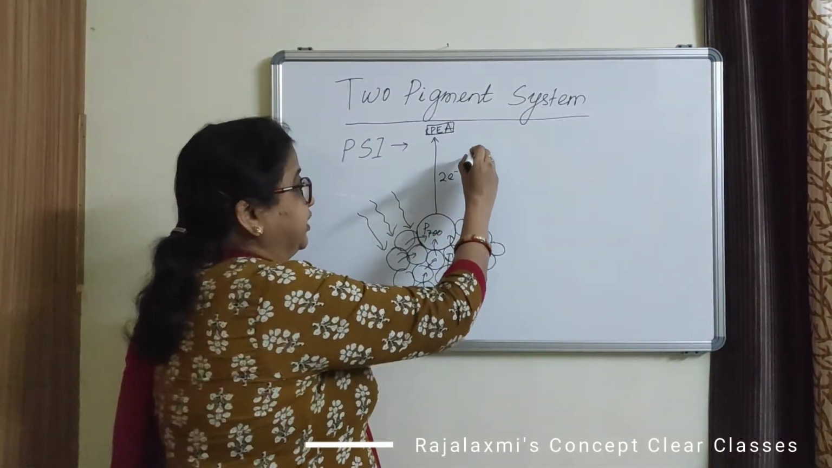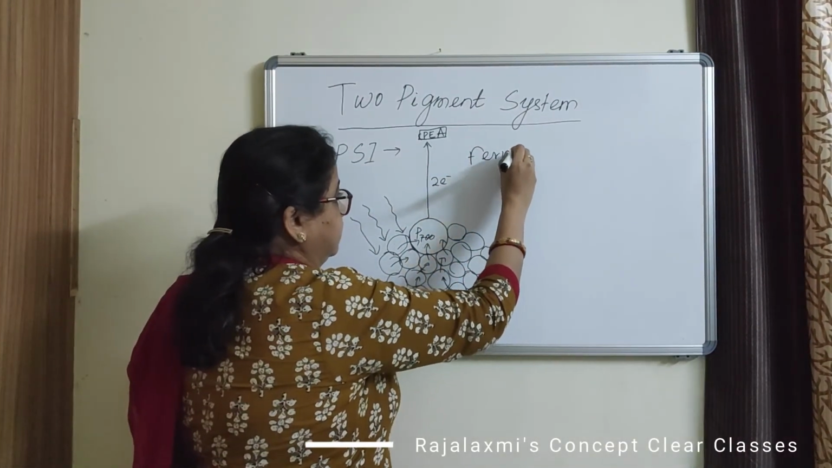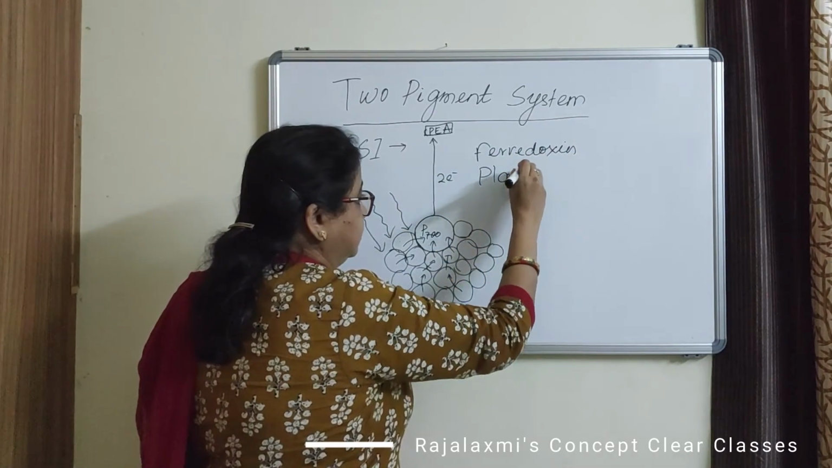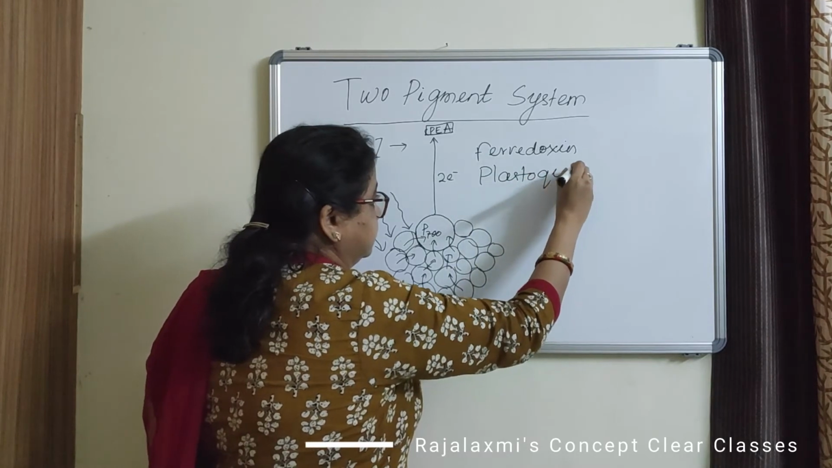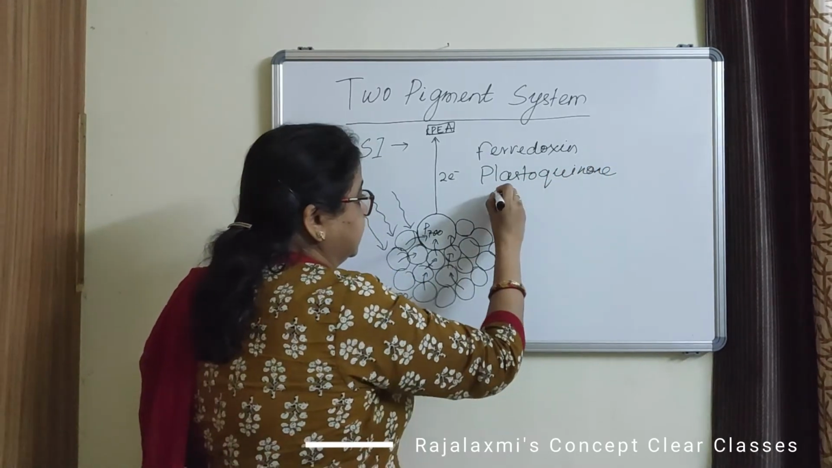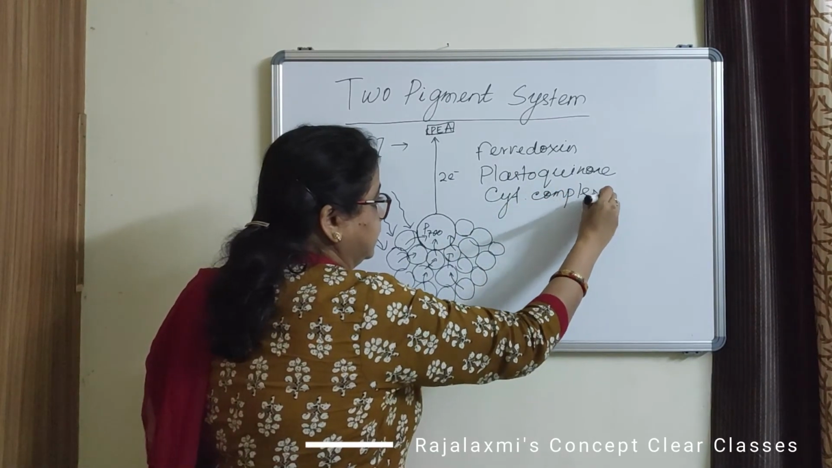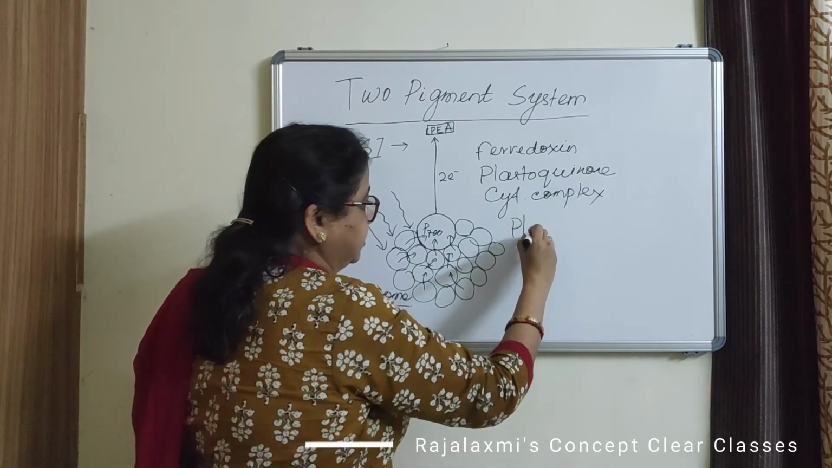Those are ferredoxin, plastoquinone, cytochrome complex and plastocyanin.